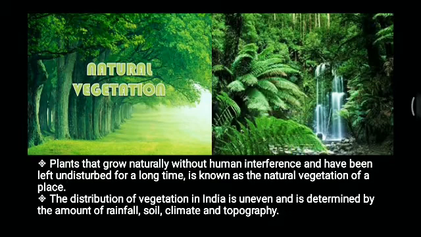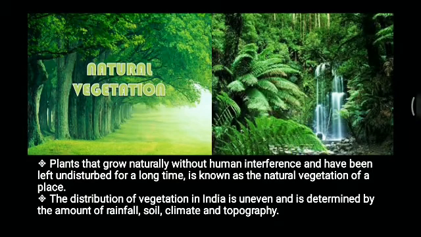It's not the same types of vegetation that grow in different parts of the region. So in different places we have different types of vegetation. And the factors that determine those are the amount of rainfall, soil, climate and topography. All these factors influence the growth of different kinds of vegetation in different places.